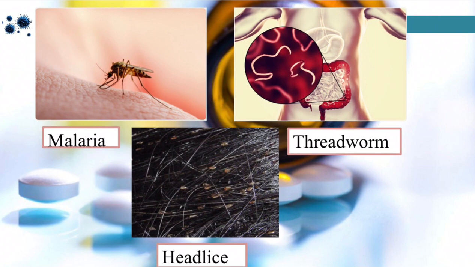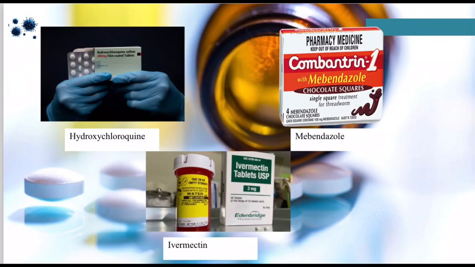Even though there are parasites that live in our body, there are also antiparasitic drugs that can treat them. In malaria, the medication that is used is hydroxychloroquine. This is an effective agent for malaria. And also, there is an antiparasitic drug for the threadworm.